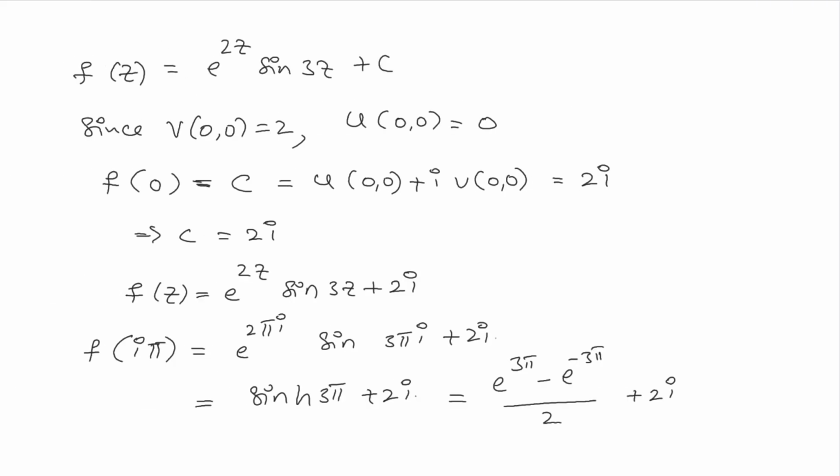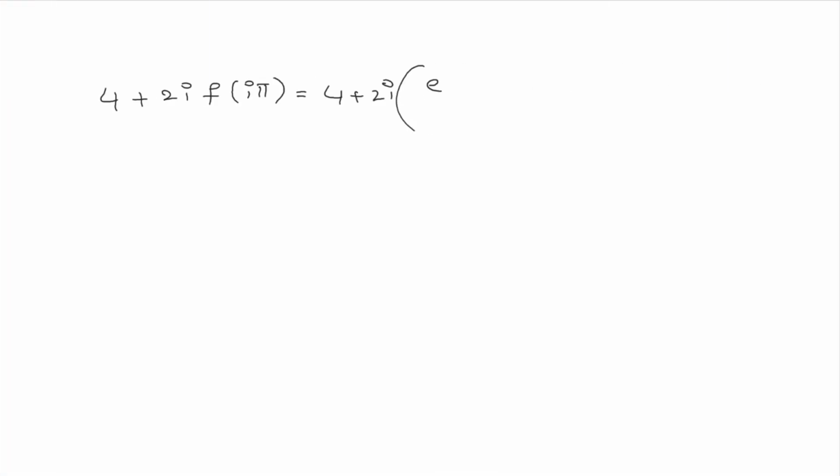But the whole value it is asked to calculate is 4 plus 2i times f of i pi, which is 4 plus 2i times e to the power of 3 pi minus e to the power of minus 3 pi divided by 2 plus 2i.